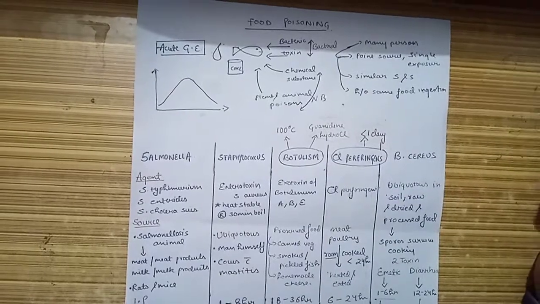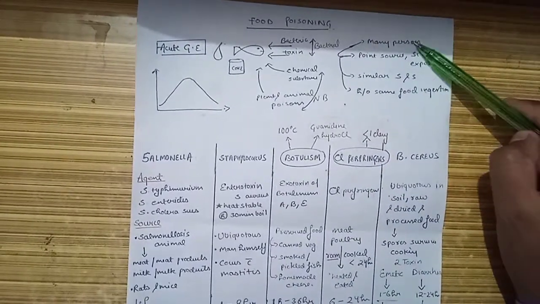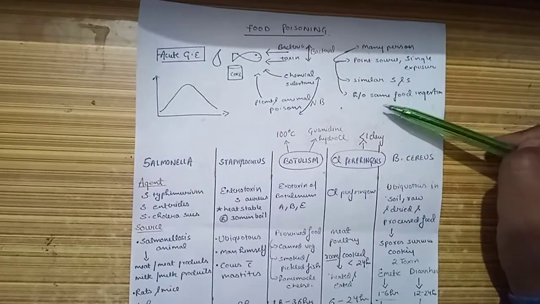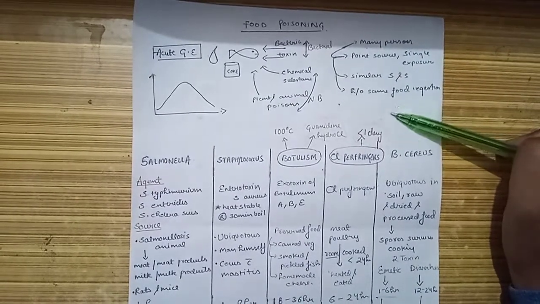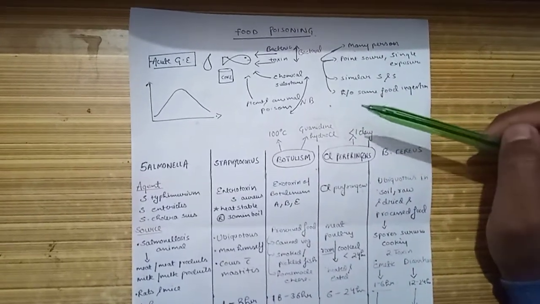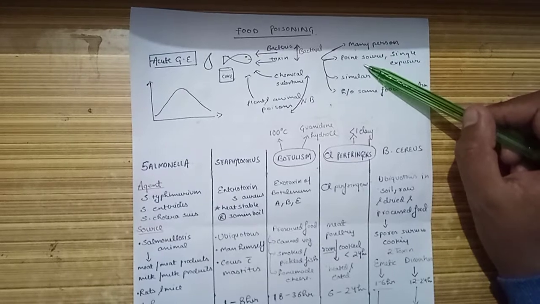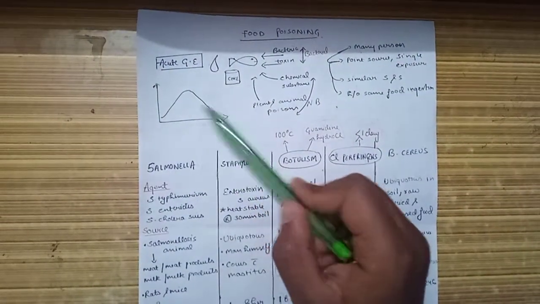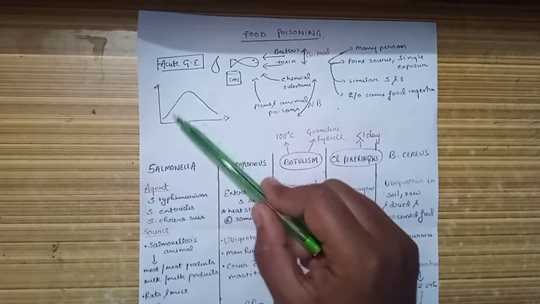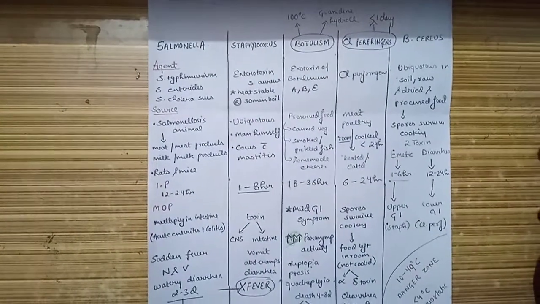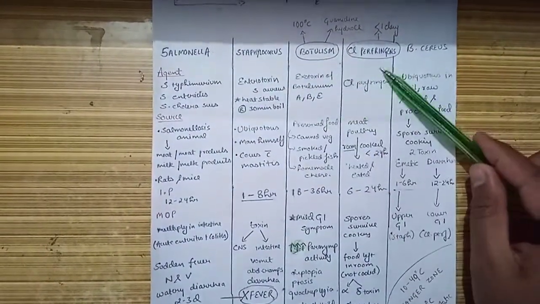Now here we have common points: there will be a cluster of patients who present with similar signs and symptoms and will have a history of ingestion of the same food. If it is an epidemic, it will be a point source and single exposure epidemic where we will see a single wave, and most of the cases will lie within a single incubation period. So here we will talk about these five types of food poisoning.